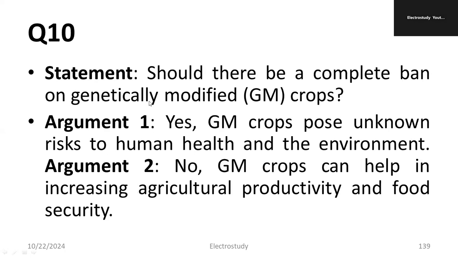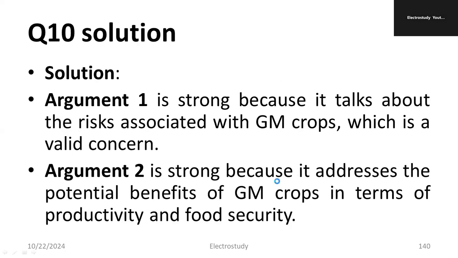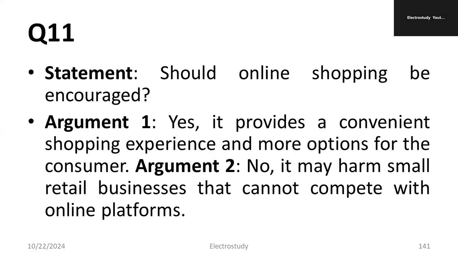Then you can see the 10th question. Should there be a complete ban of genetically modified crops? Argument one, yes. GM crops pose unknown risk to human health and the environment. It is correct only. Argument number two, no. GM crops can help in increasing agricultural productivity and food security. So both the statements are strong only. Both are speaking in two aspects. One is concerning the human being, the other one is concerning productivity.